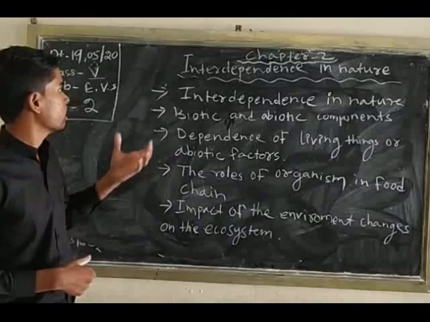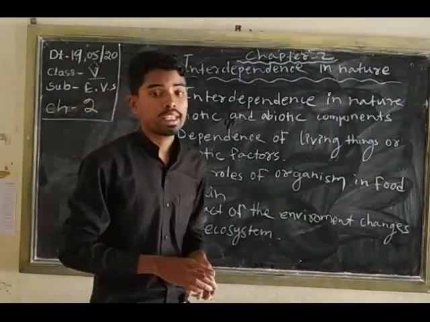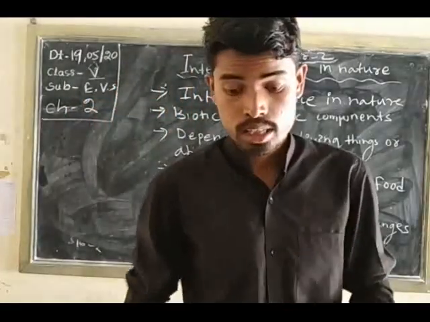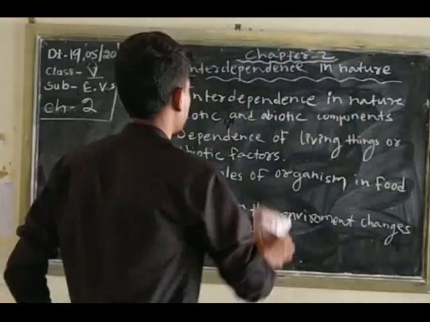There are different types of biotic and abiotic components. So what are biotic and abiotic components?